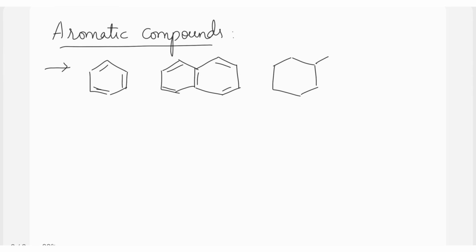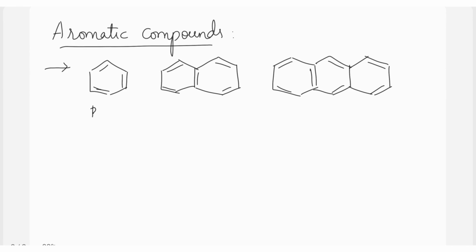Let us see a few examples for the aromatic compounds. So we have seen the conditions already. The first and foremost best example for aromatic compounds is benzene. Then we have 2-ring compounds, that is naphthalene, with alternate pi bonds. Then we have 3-ring compounds, that is anthracene. These are the most common aromatic compounds with the cyclic rings and planar nature.